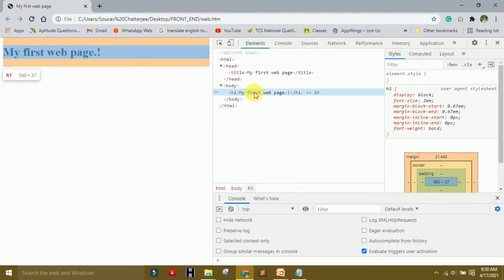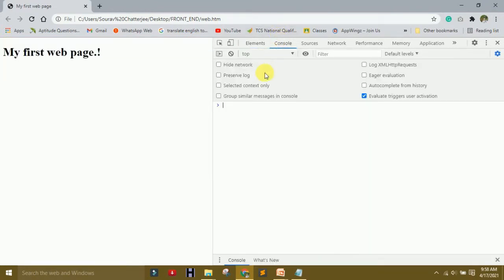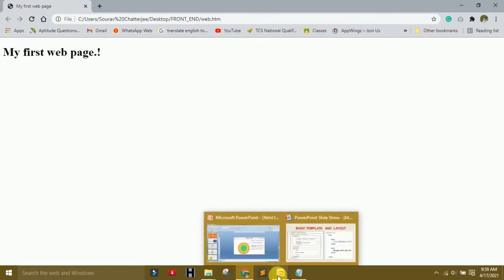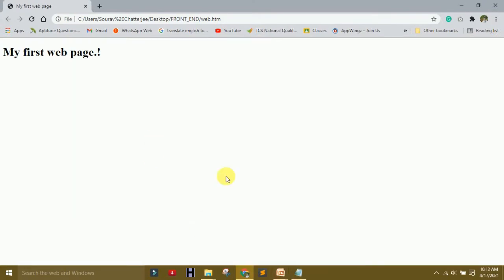Because it's on the body. So h1, if we want to change it here, no problem. So understand how you use HTML. So we created my first web page, meaning a normal HTML page.